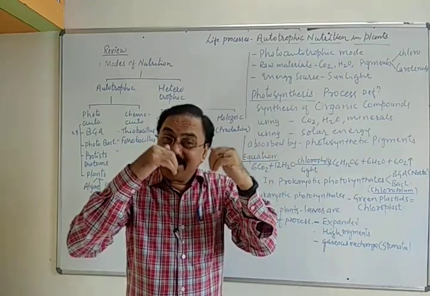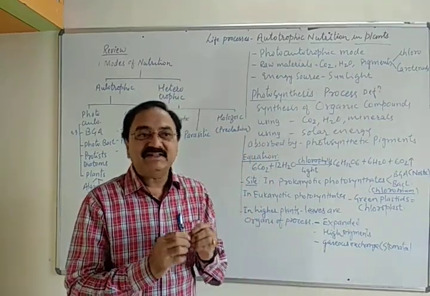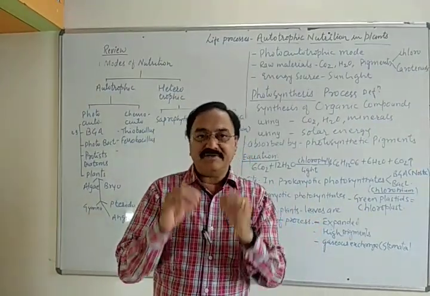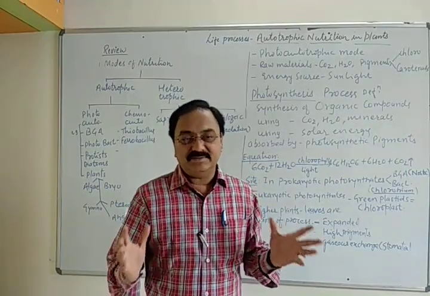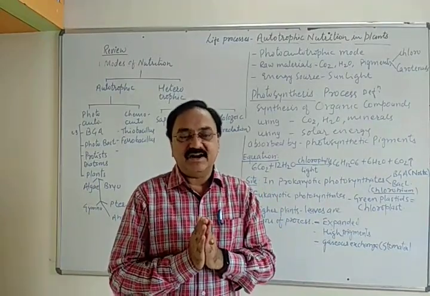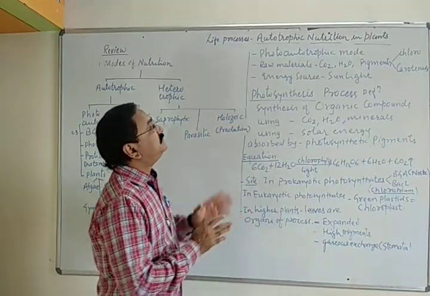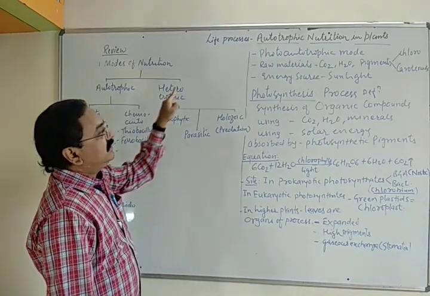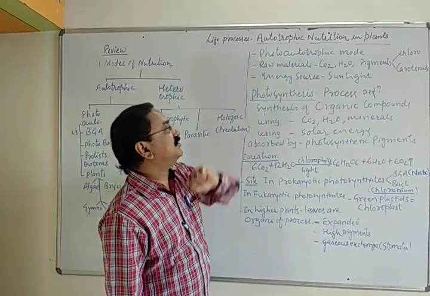It stores energy in it, and it also supplies various materials like carbohydrate, protein, fats, minerals and water to the organism, and that's what we have to understand regarding the mode of nutrition. Now today we are going to learn first what we call the autotrophic mode of nutrition, which is particularly seen in plants, that we call photoautotrophic mode of nutrition.